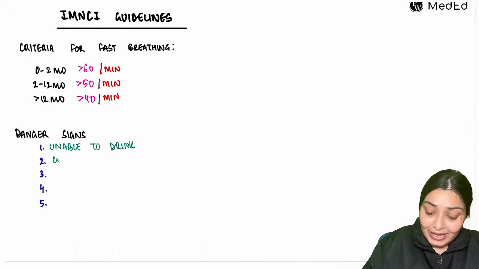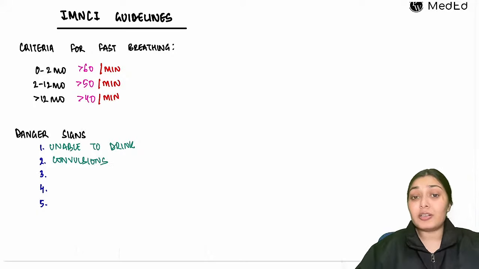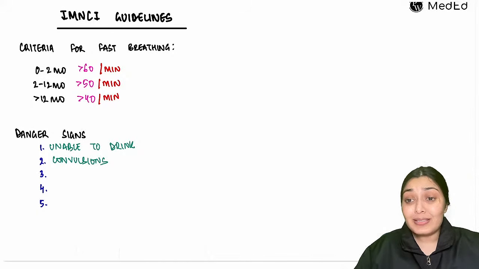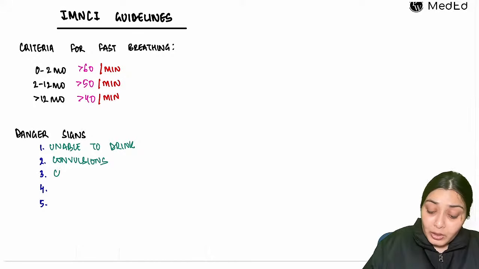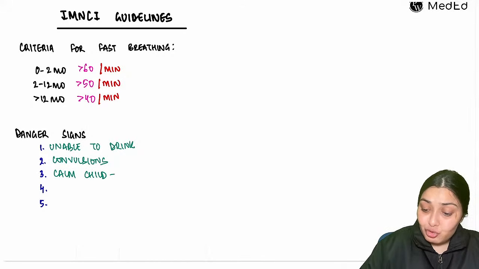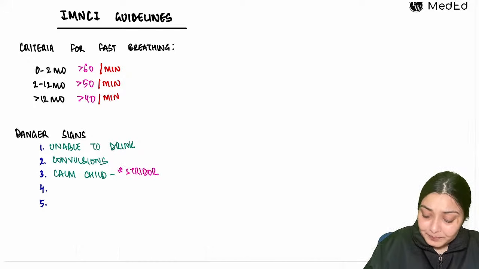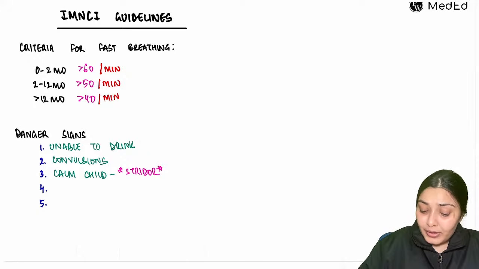If the child is having seizures, convulsions along with the respiratory distress, this is a danger sign. If you encounter a calm child but this calm child has stridor, that is a danger sign. Right?